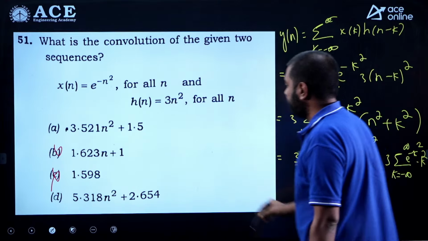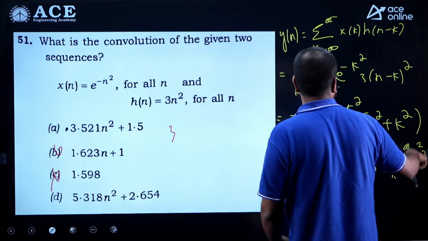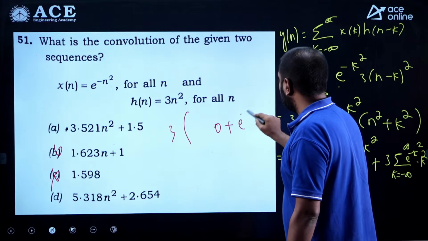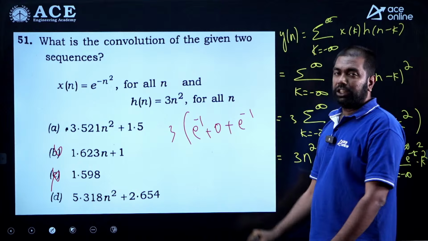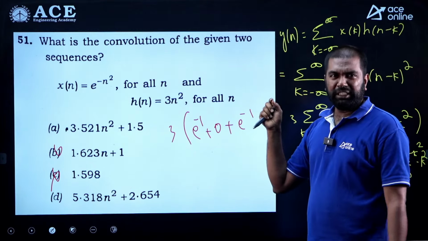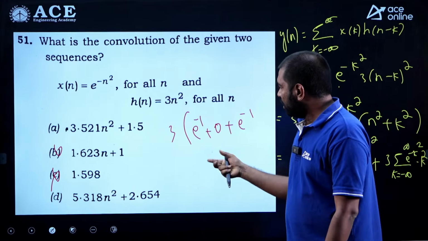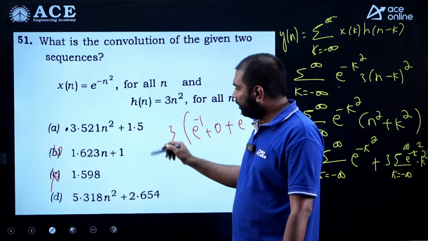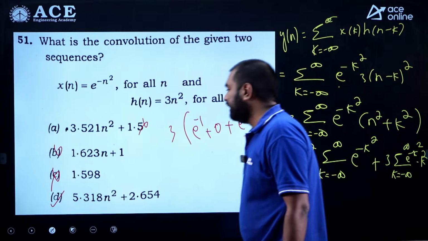If you expand this, there is a 3 coming out, and if you put k as 0, this entire thing becomes 0. I'm just expanding a few terms. If you put 1, then you get e power minus 1. And here if you put minus 1, again you get e power minus 1. The e power minus 1 value is 0.36 something. So this is 0.36, 0.36, 0.72. Let's say 0.72 into 3, so it is 2.2 something. So already that constant value is 2.2 or more than that. Now this is 1.5, but our answer should be more than that. So the only possibility is option D.